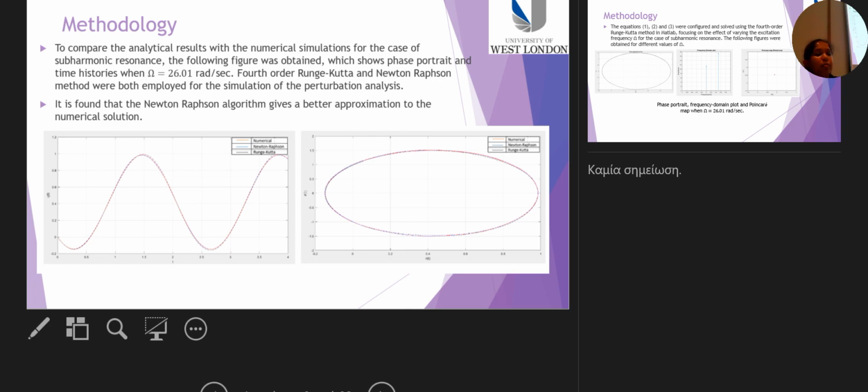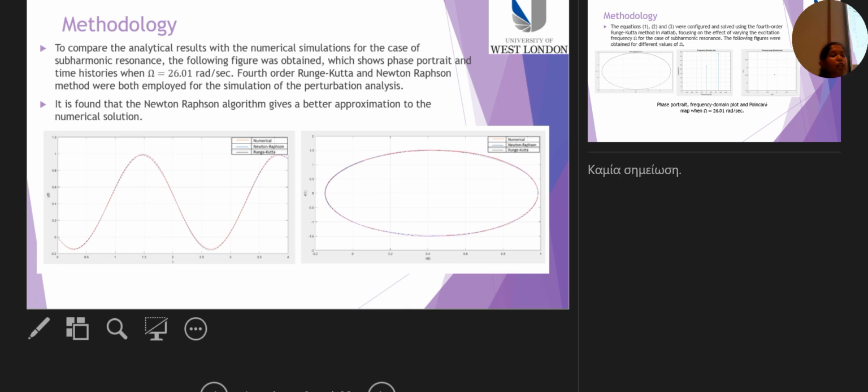Next, we compare the analytical results with the numerical simulation for the case of the subharmonic resonance. The following figure was obtained, which shows the phase portrait and time histories for omega equal to 26.01 rad per second, which is close to 2 times the natural frequency. Runge-Kutta and Newton-Raphson methods were used for the simulation of this perturbation analysis.